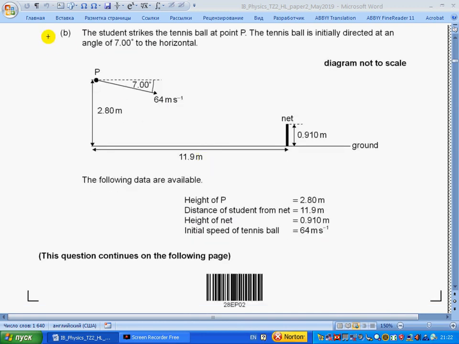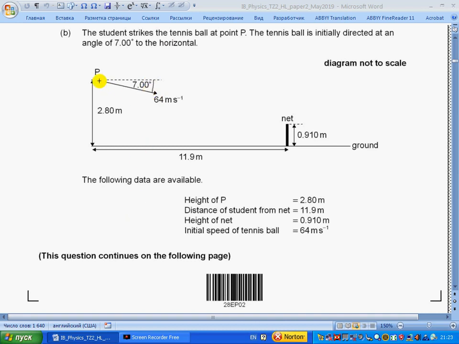Section C. The student strikes the tennis ball at point P. The tennis ball is initially directed at an angle 7 degrees to the horizontal. The following data are available: height of the net, distance to the net, and again the velocity and the angle.